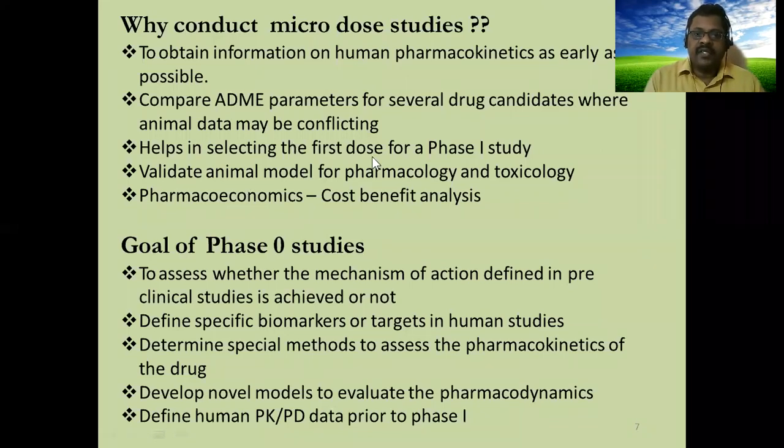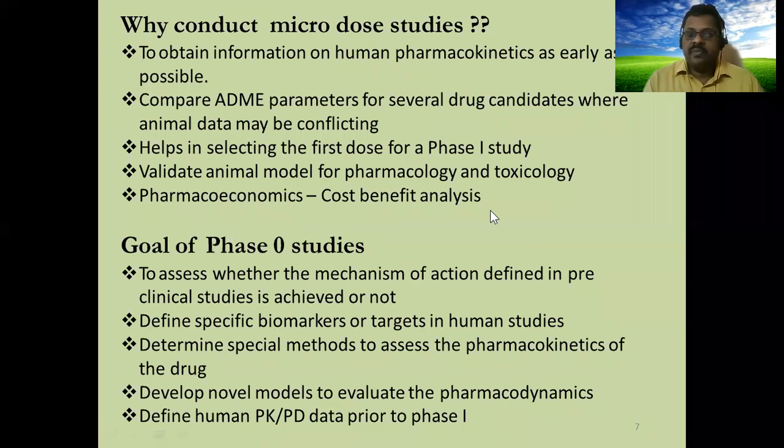It helps in selecting the first dose for a phase 1 study. Based on this phase 0 only, we are fixing the human dose. It also validates animal models for pharmacology and toxicology. Thereby we can confirm that these animal models are giving results similar to human experiments, so we can believe these animal models in future studies also. So one confirmation we are getting.